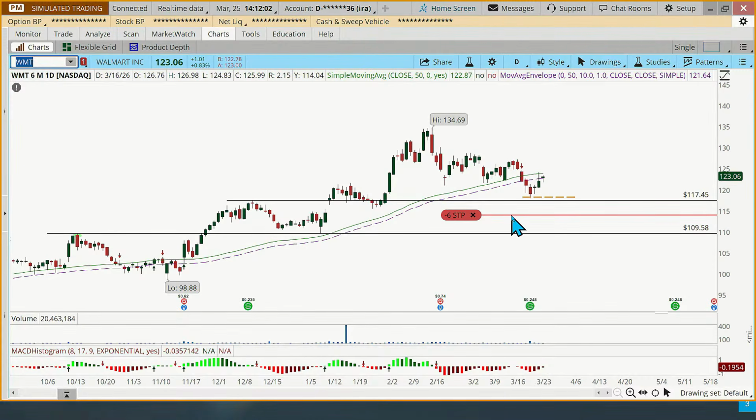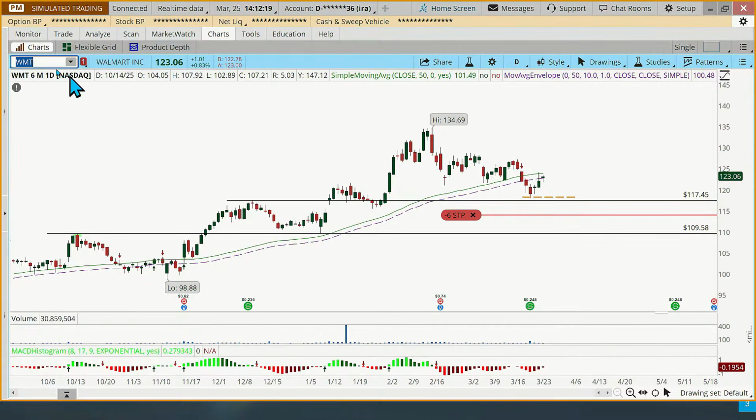So, the trade-off, of course, is we're giving up a little more potential profit here if we get stopped out, but the advantage is we're giving a little bit of breathing room. We can maybe avoid getting stopped out with support holding, and if the stock does go back up, then we'll just continue to trade the rules.